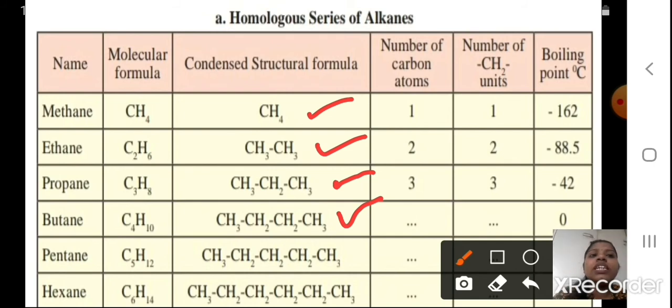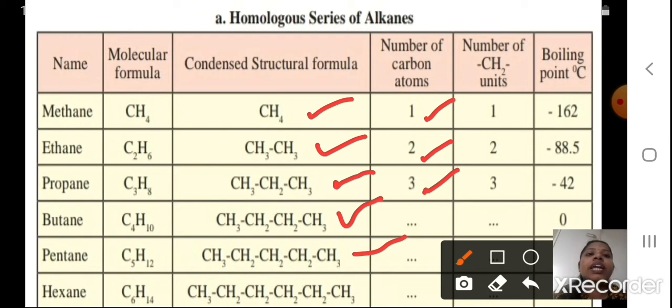So see, all the carbons are going on increasing, one carbon at a time. Pentane, you have CH3, CH2, CH2, CH2, CH3. And hexane, heptane, like this it goes on increasing. So the number of carbon atoms, see 1, 2, 3, then 4, 5, 6, like this they will go on increasing. Number of CH2 units, see CH2 here, how many is it? You will get 1. In methane it is CH4.